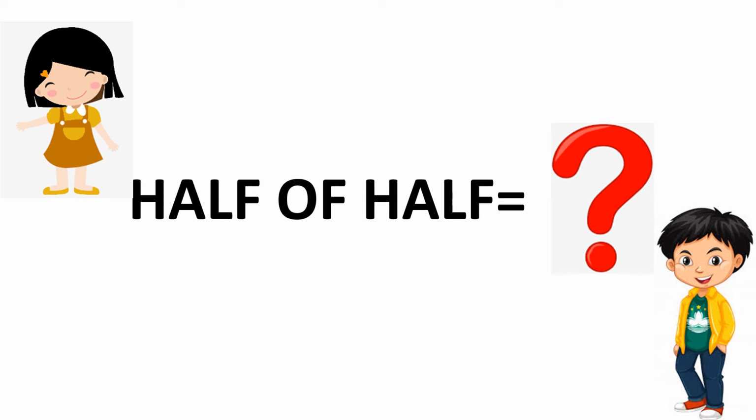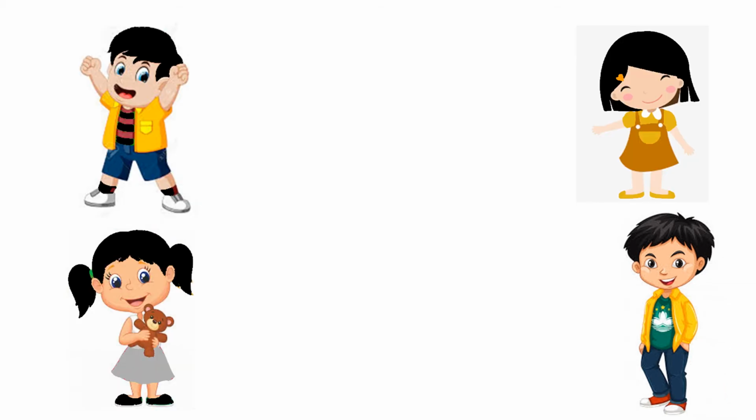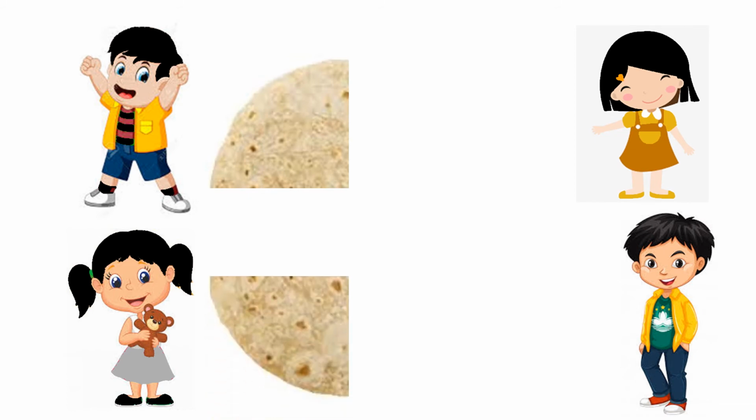Raju said, yes, it is possible to divide a chapati among four people equally. Ankita asked, so each of us should get a half of a chapati, right? Raju replied, yes, Ankita, you are correct. Each of us would get a half of a chapati.